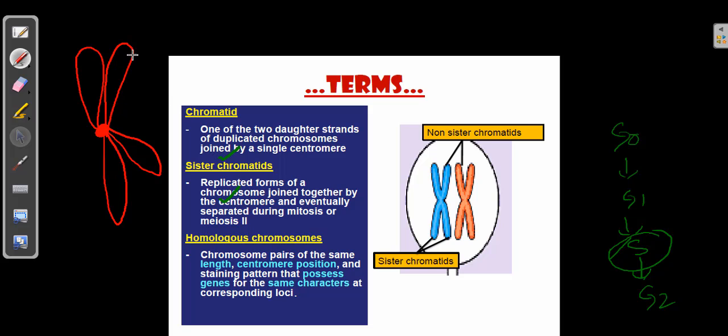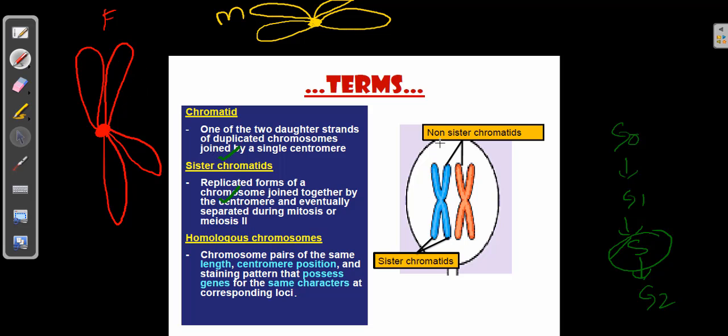The chromatid is a single strand, and chromatids are joined by the centromere. These are centromere regions. Sister chromatids: let's say these are a set from the father, and if you draw another set in another color, that set is from the mother.